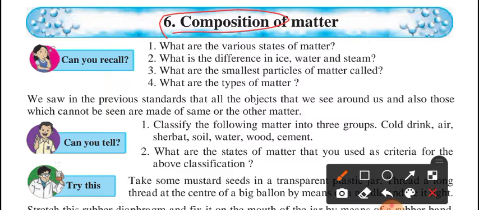Very first question, what are the various states of matter? We have seen this type of question in your last year.